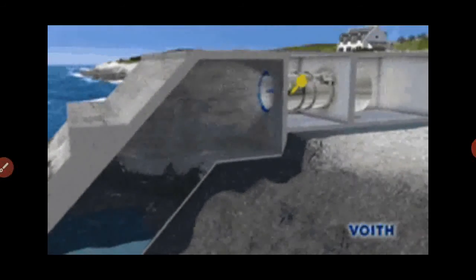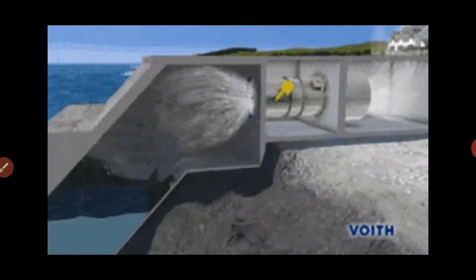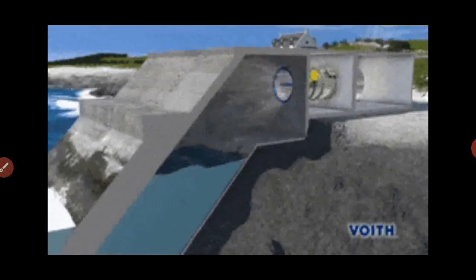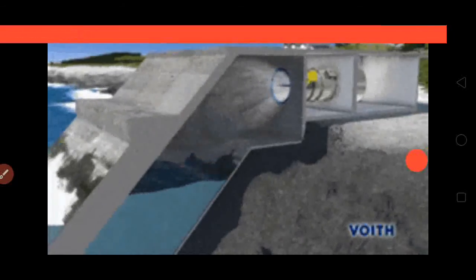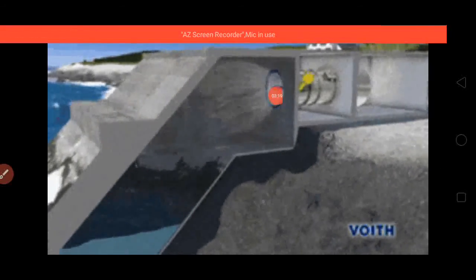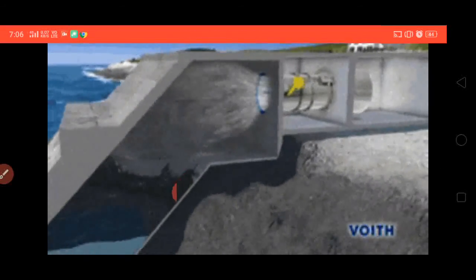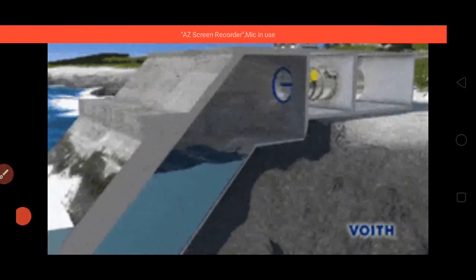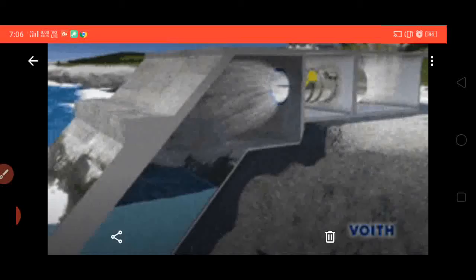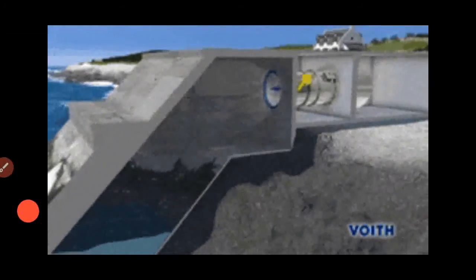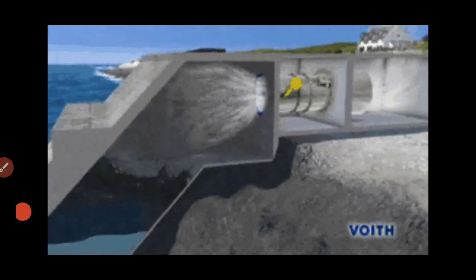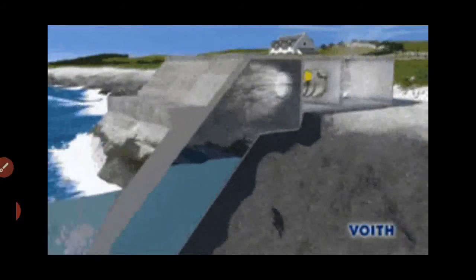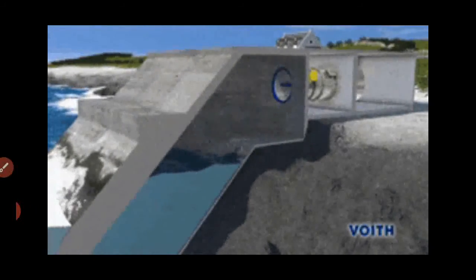And when the water waves go down, the air also goes down, and in this way it also runs the turbine. So we can say that if the water goes up, the air also goes up, and this kinetic energy moves the turbine here.